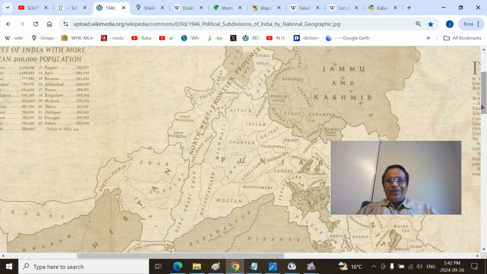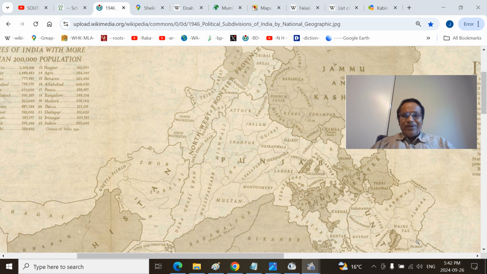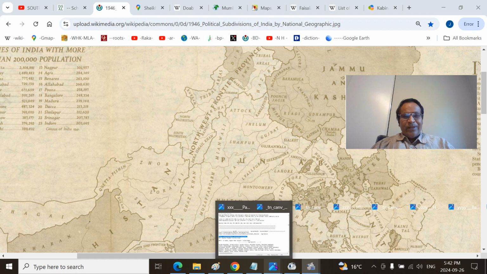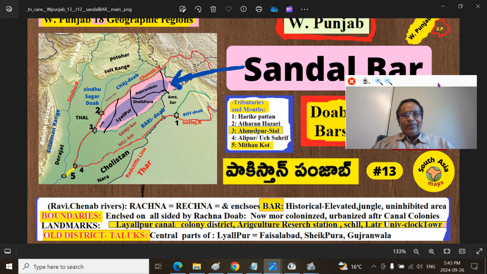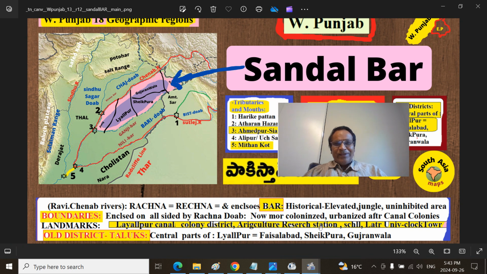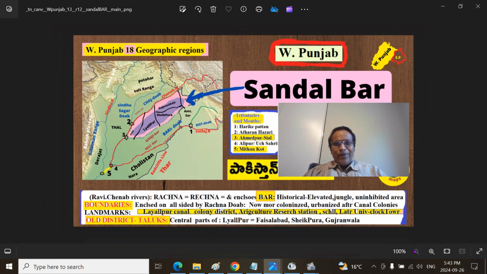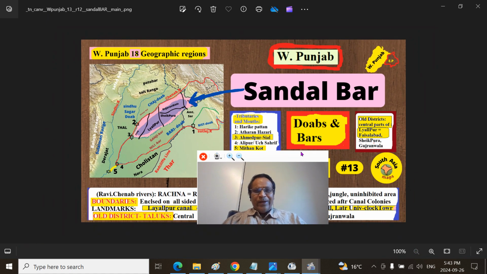This is also just at the time of Radcliffe, the map, and you may be seeing Jhang, Lyallpur, Sheikhupura, Gujranwala. Leave Sialkot aside. So this much of the area is the Sandal Bar, enclosed within the Rechna Doab. So that is about the fascinating Sandal Bar. I hope this will give you very good clarity.